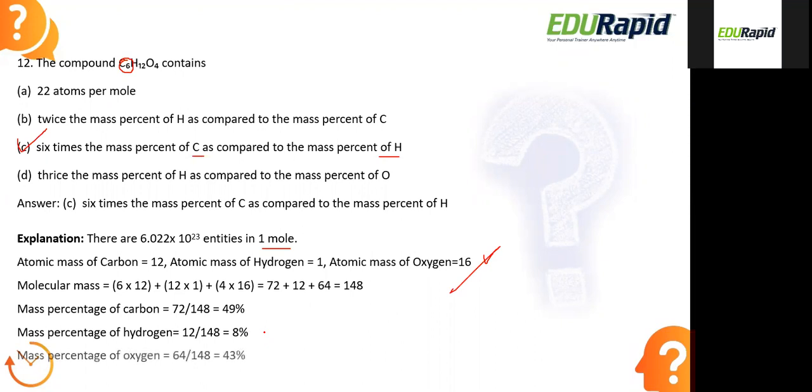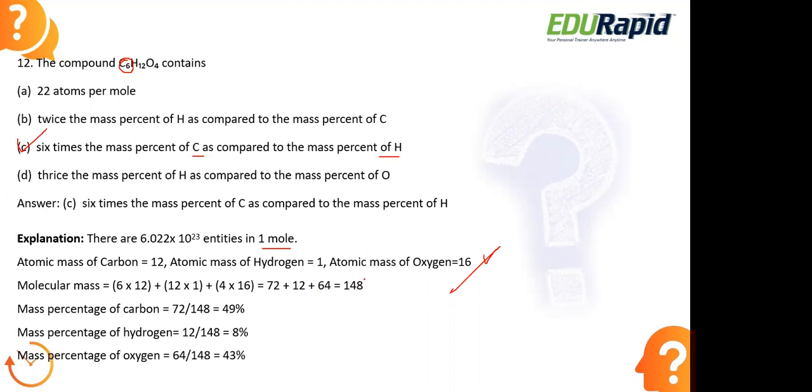For the mass percentage of oxygen, we have 64 divided by 148, so approximately we get around 43.24%, that is 43%. So when we look at all of this, the answer is 6 times the mass percentage of carbon as compared to that of the mass percent of hydrogen.